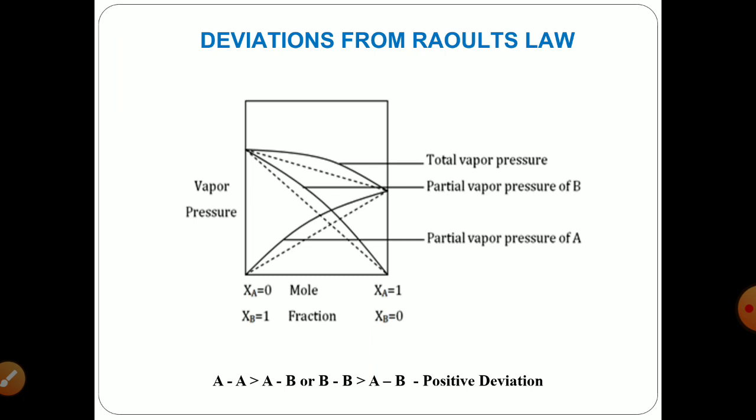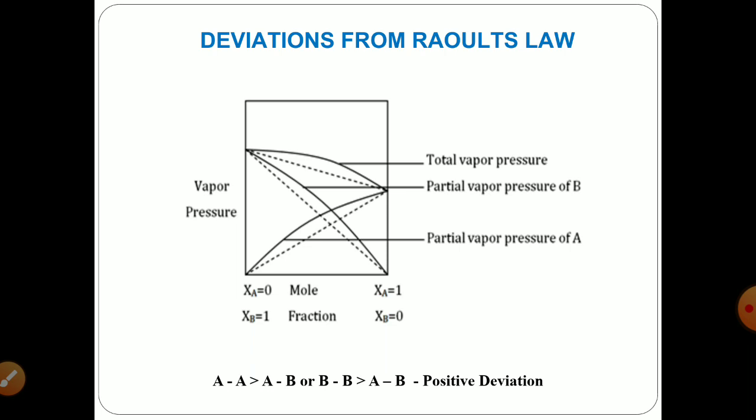Now here, when the cohesive attraction is greater than the adhesive attraction or vice versa, then it won't adhere to Raoult's law, which leads to deviation from Raoult's law.